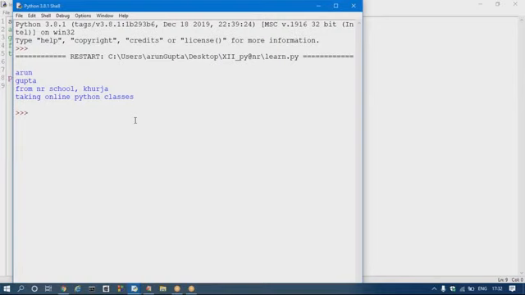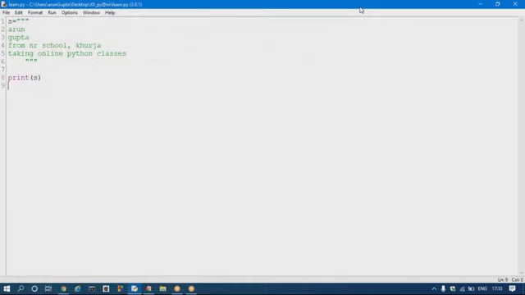So a multi-line string is also possible, but you must use triple quotation marks, either single or double quotation marks three times. And if I want to define a single line string, triple quotes, double quotes and single quotes are all acceptable.